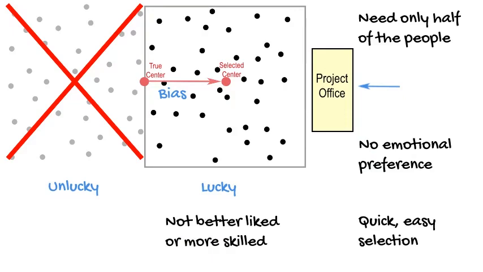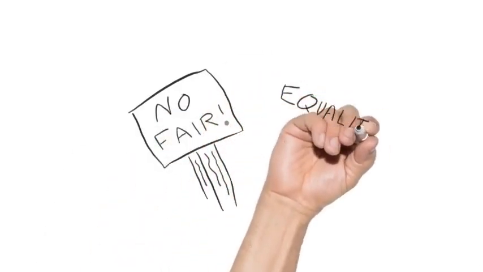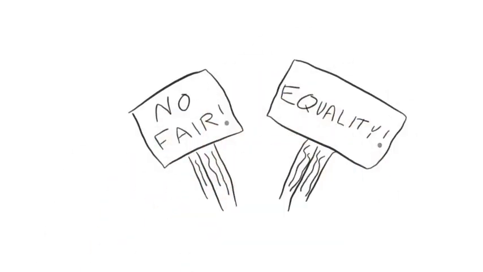Even though there was no sentiment against the people on the left side of the map, if they want to find fault, they can say the selection method clearly had a bias since nobody on the left side was picked. This method of selection would always favor people closest to the office. Thus, the result is deemed as biased and unfair. And it's this sense of unfairness that makes many claim that bias is bad. But for now, we are just focusing on what the nature of bias is.